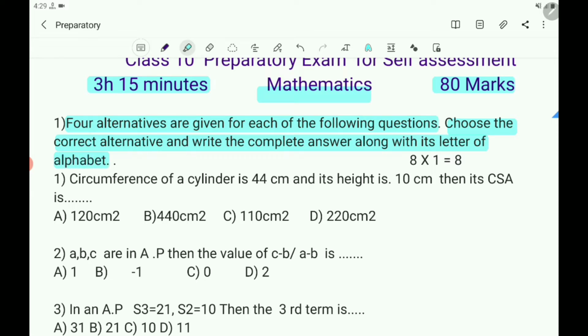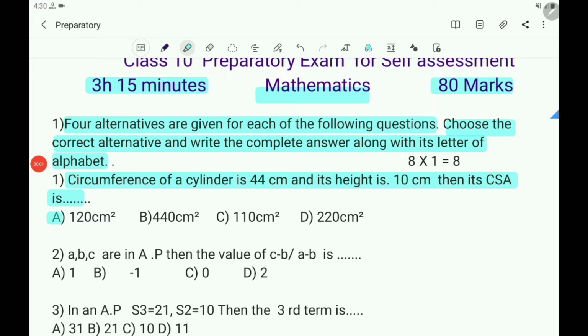The first question is, circumference of a cylinder is 44 centimeter and its height is 10 centimeter. Then its curved surface area is. Options: A, 120 cm square. B, 440 cm square. C, 110 cm square. D, 220 cm square.